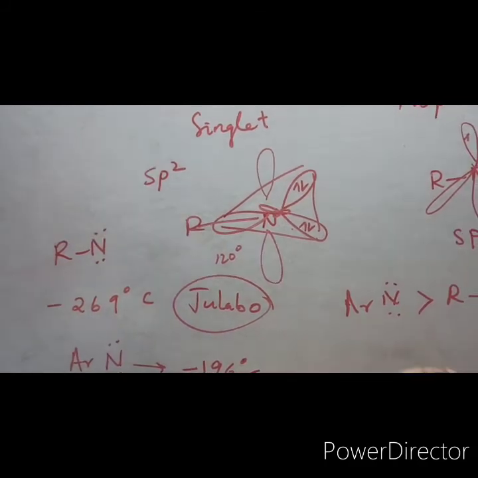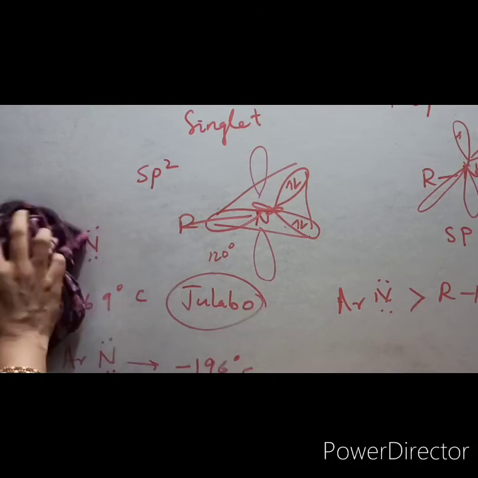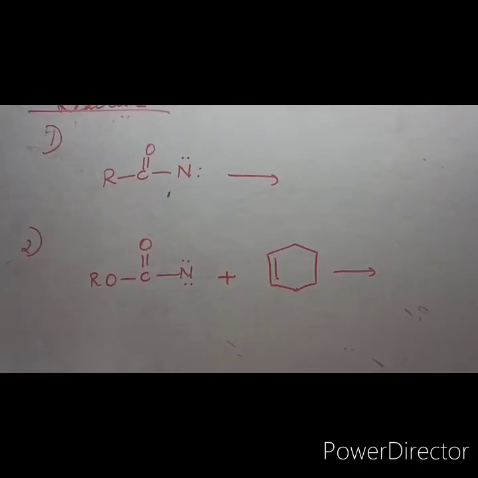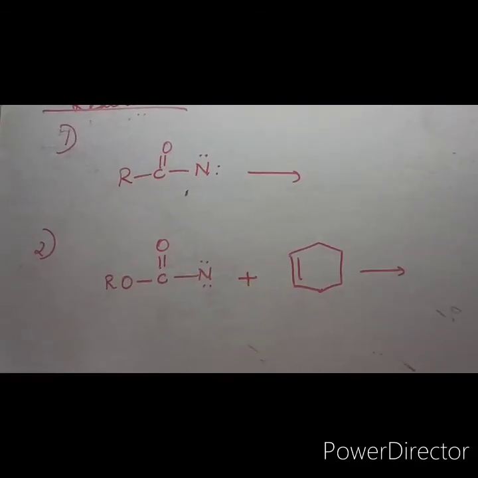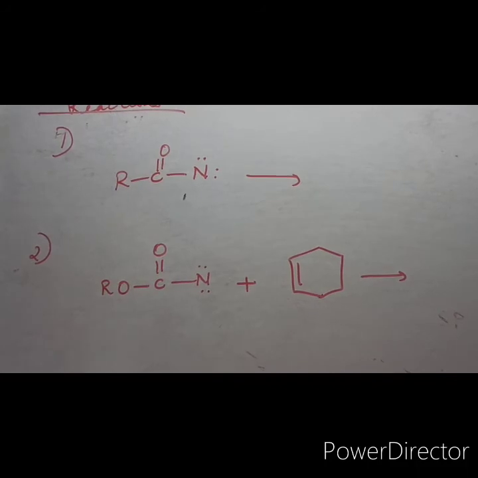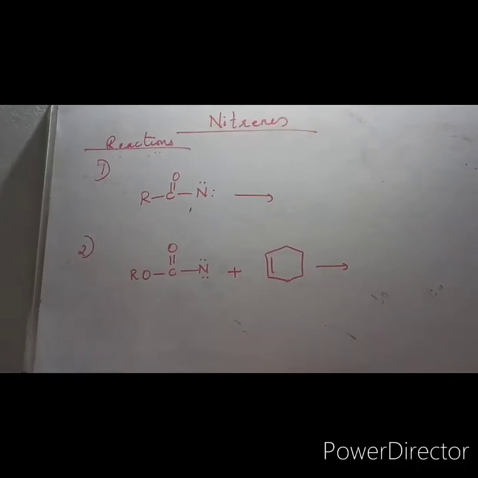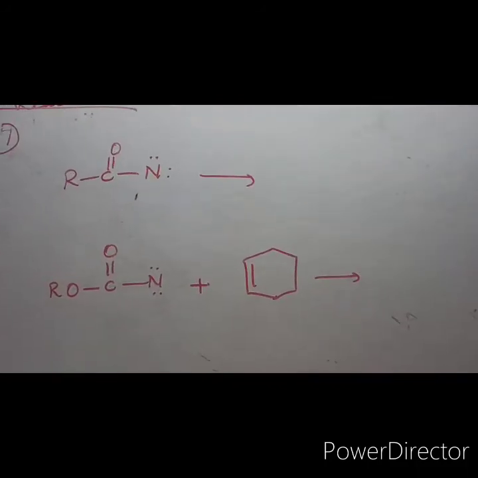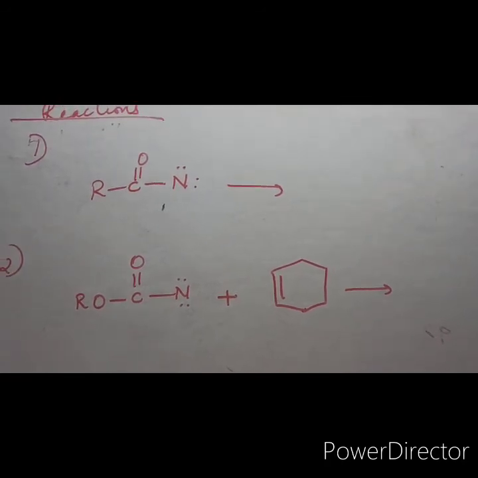Next is reactions of nitrenes. So there are two types of reactions. One is rearrangement reaction, the other one is addition to alkenes. So first I will see rearrangement reaction.